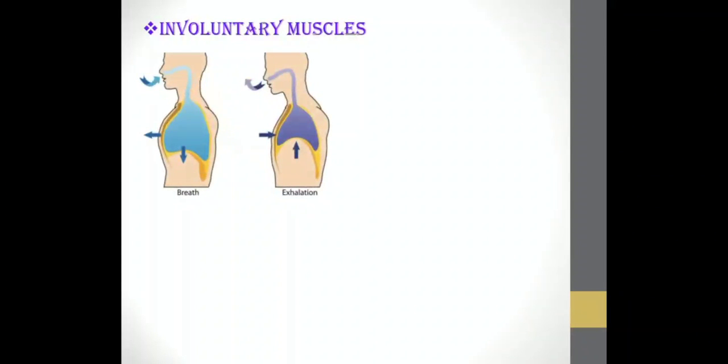Now, an example is breathing, your inhalation and exhalation. Do you inhale and exhale, or does it happen by itself? These are your vital functions. They happen by themselves. You cannot stop your inhalation, because if you stop breathing, what will happen? You will start getting suffocated. So these are involuntary muscles, where even in your subconscious mind, or even when you are sleeping, they are still functioning for you. Okay, so that is your inhalation and exhalation.